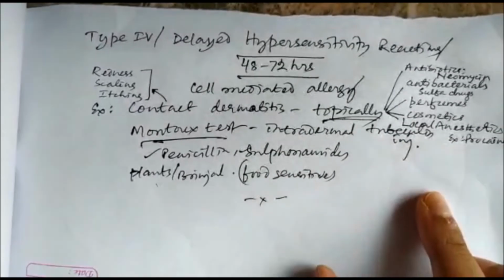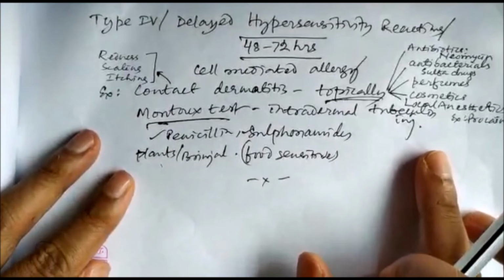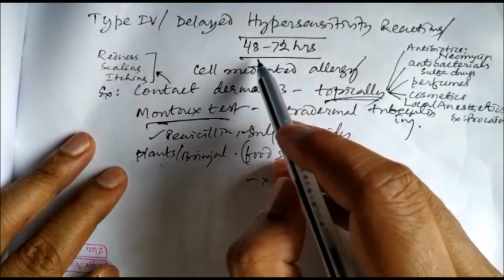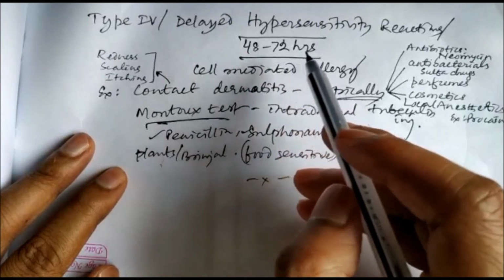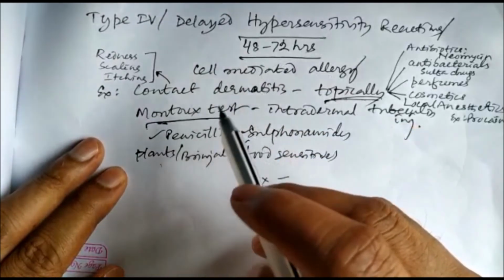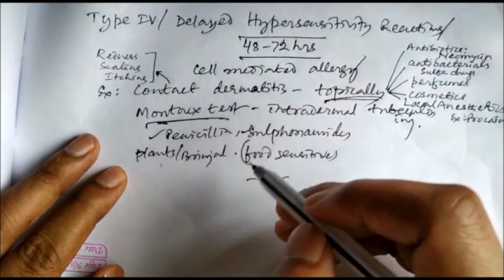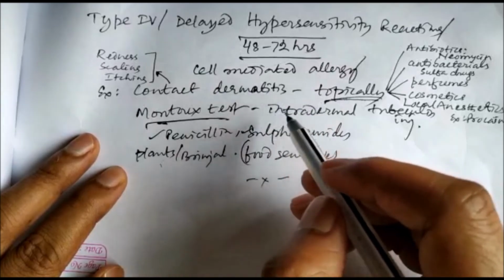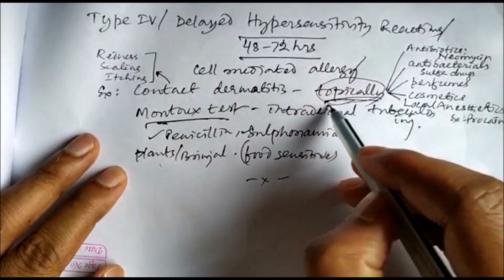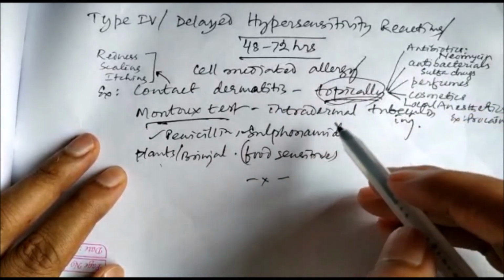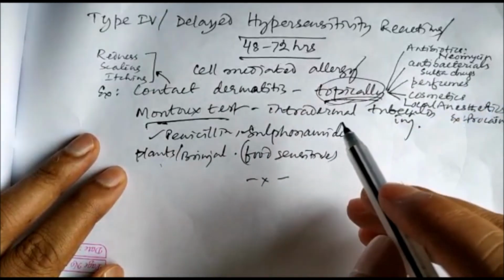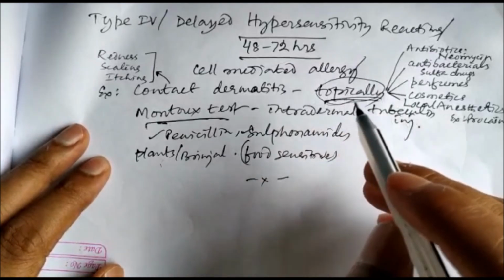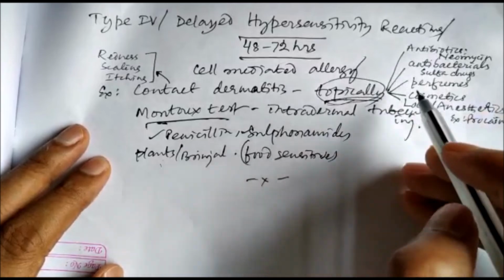Then we will have type 4. Type 4 or delayed hypersensitivity reactions. These are called delayed hypersensitivity reactions because they occur after 48 to 72 hours. And these are all called cell mediated allergy, and the most common example is contact dermatitis caused by topically administered drugs, mostly topically administered antibiotics. Neomycin is a very good example of a drug producing delayed hypersensitivity reaction or type 4 allergic reaction.